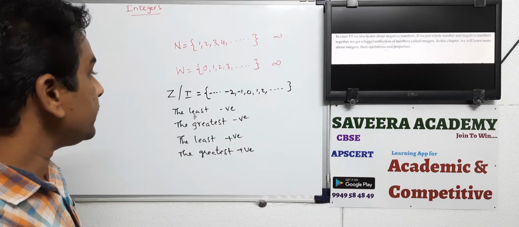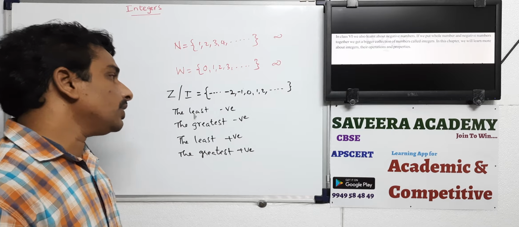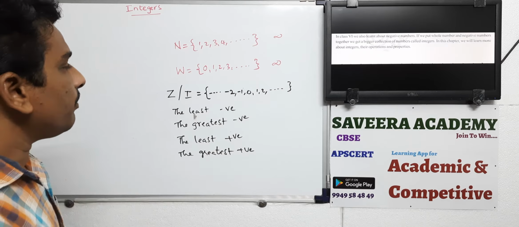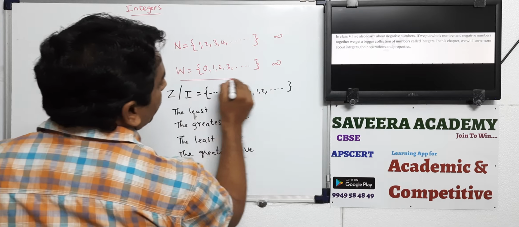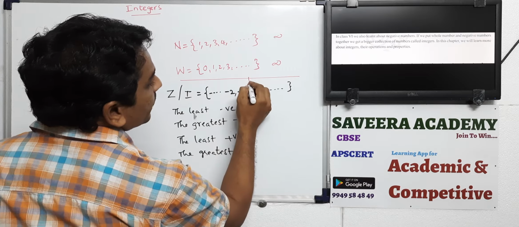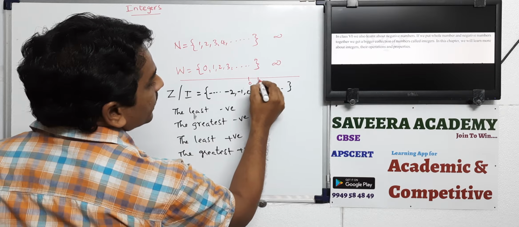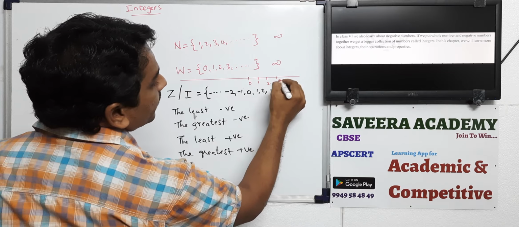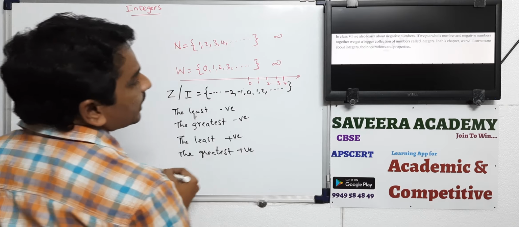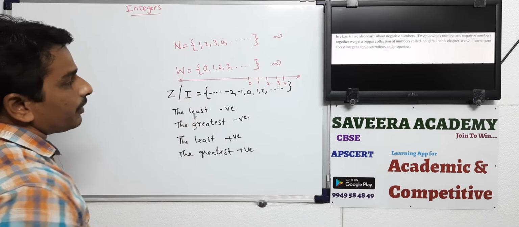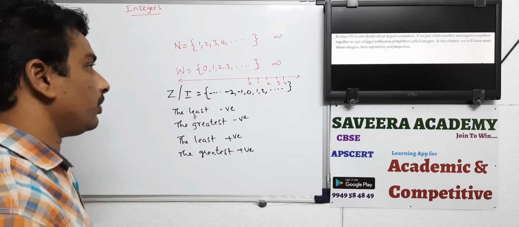Here, see, what is the least negative integer? Suppose this is the number line. 0 is there, here 1 is there, here 2 is there, here 3 is there, here 4 is there, like that you will go. Both sides we have to write the arrow marks.